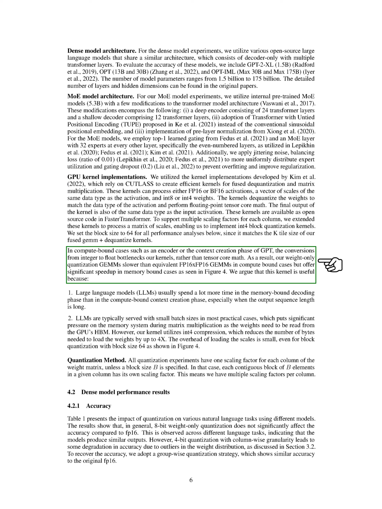In compute-bound cases such as an encoder or the context creation phase of GPT, the conversions from integer to float bottleneck our kernels, rather than tensor core math. As a result, our weight-only quantization GEMMs are slower than equivalent FP16 x FP16 GEMMs in compute-bound cases but offer significant speedup in memory-bound cases. We argue that this kernel is useful because large language models usually spend more time in the memory-bound decoding phase than in the compute-bound context creation phase, especially when the output sequence length is long.